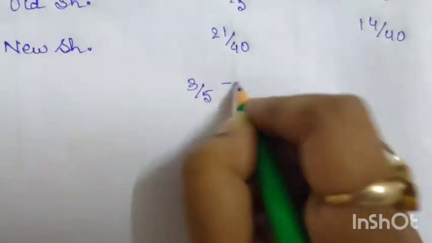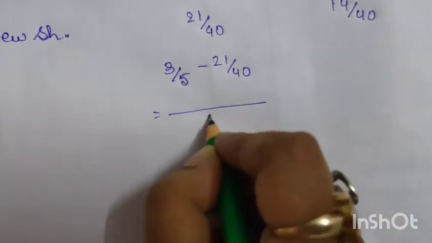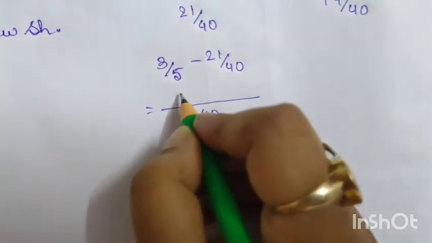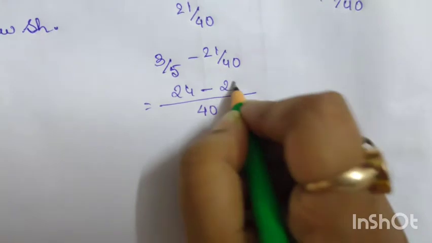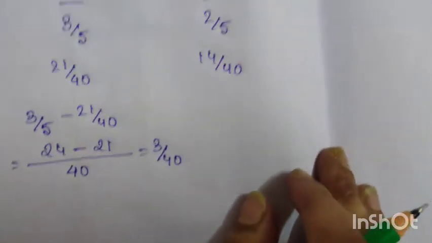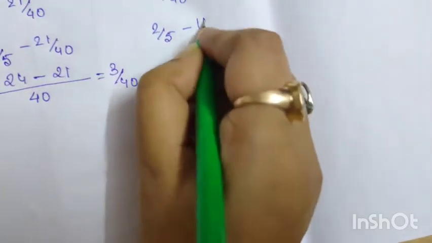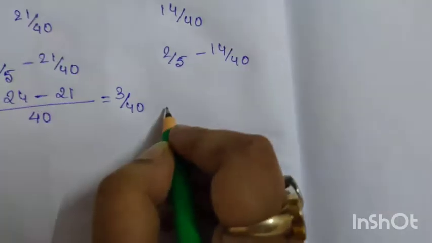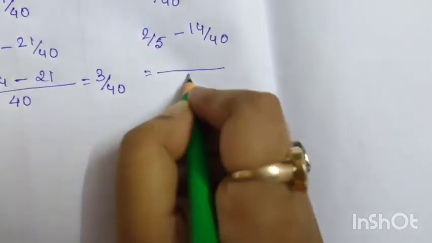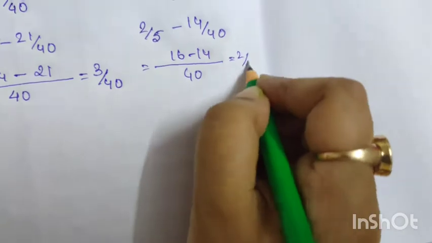Now we can calculate 3/5 minus 21/40. So we will get 40 in the denominator, and here it will be 24 minus 21, so it will be 3 by 40. And for B it will be 2 by 5 minus 14 by 40, so here we will get again 40, 16 minus 14, we will get 2 by 40.